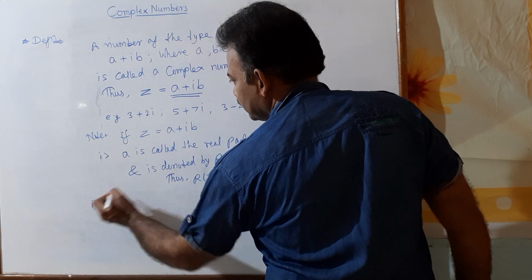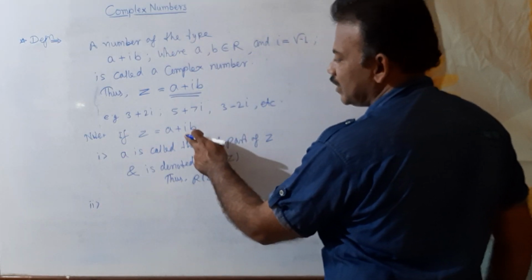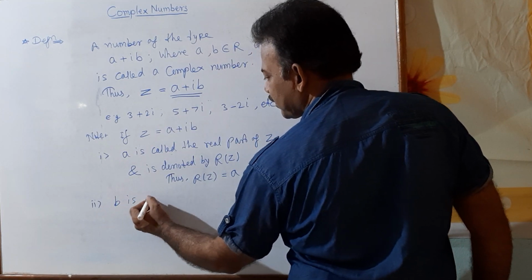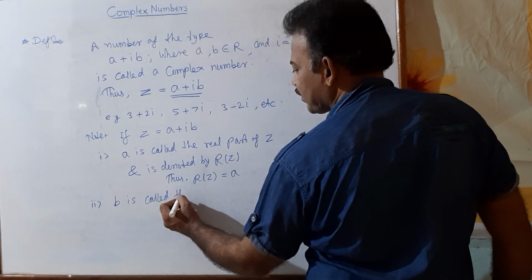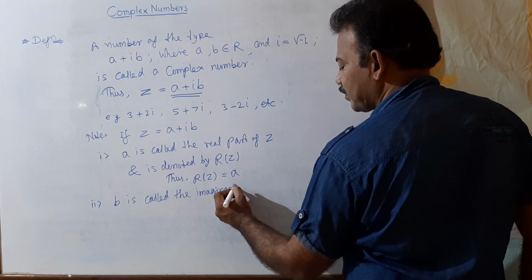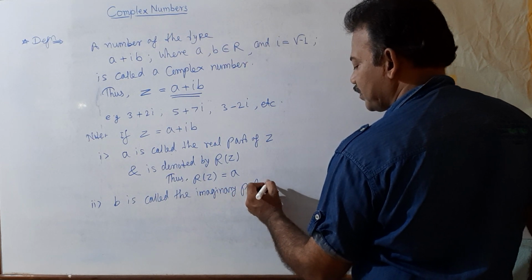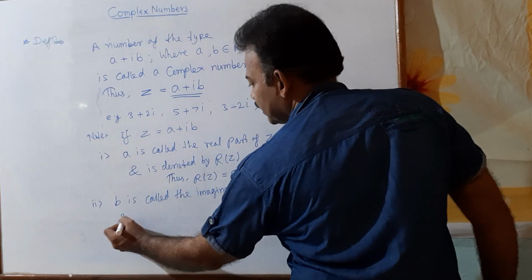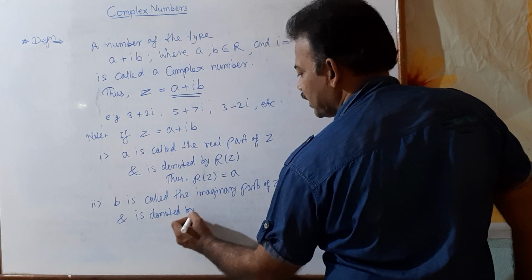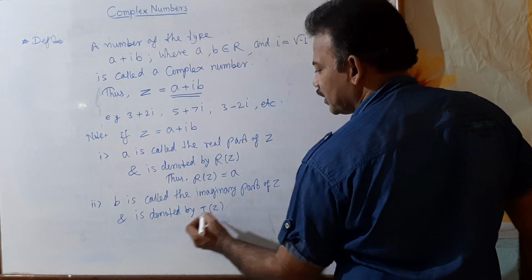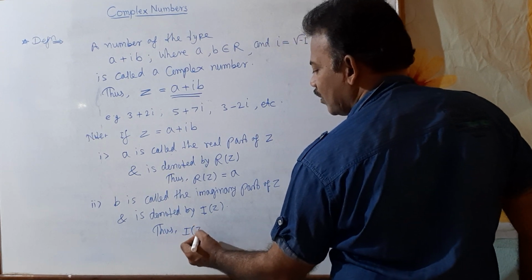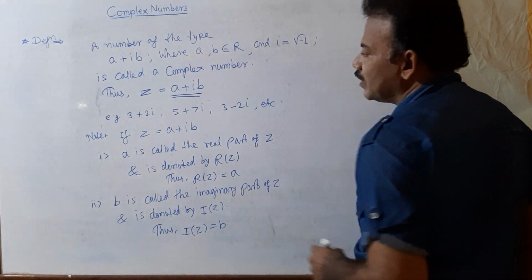Similarly, second point here, b is the coefficient of i. So this b is called the imaginary part of Z, and is denoted by capital I in bracket Z, and thus we can write I of Z equal to b, right?